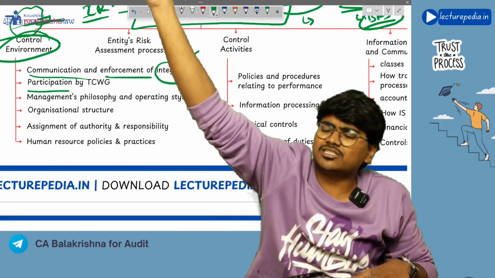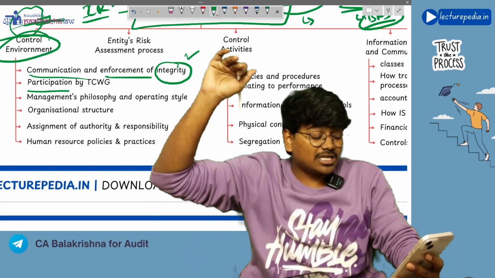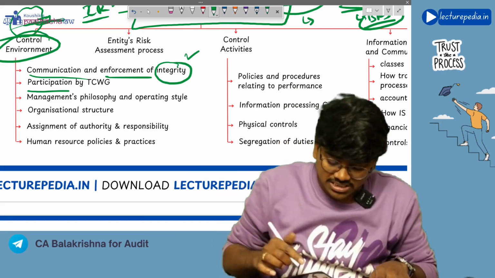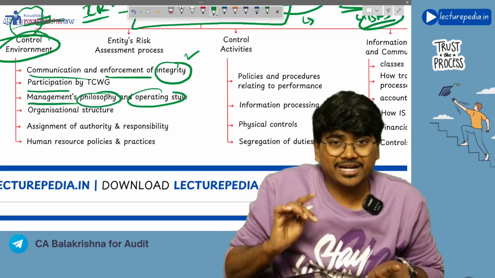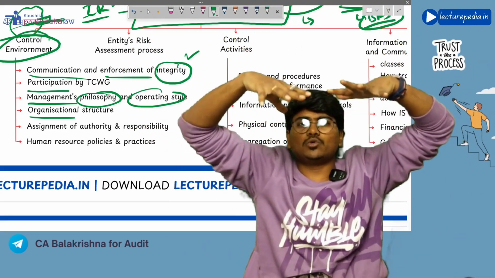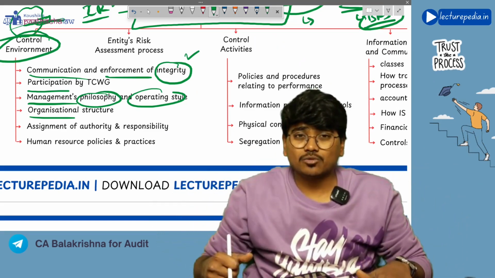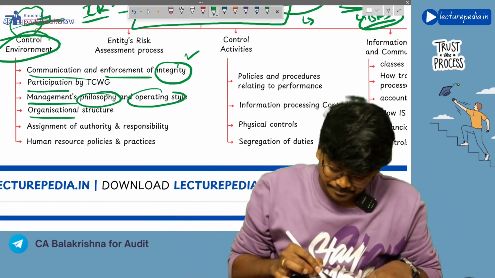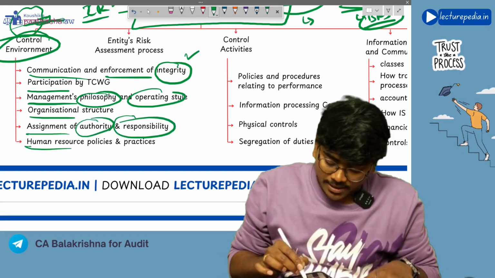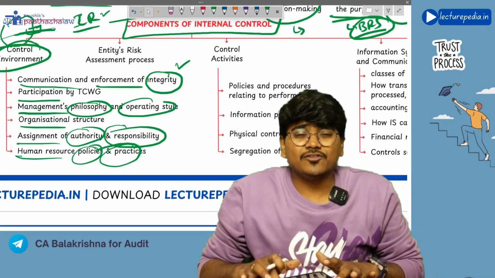Those charged with governance should not just tell the rules and ask the people to follow. Those charged with governance should also follow the rules. That is, there should be participation from those charged with governance. Next, management's philosophy and operating style. Organizational structure. What is the structure of the organization? Who is the top level management? Who is the middle level? Who is the lower level? That organization structure is also one of the elements of control environment. Next, assignment of authority and responsibility, human resource policies and practices. So all these are components of control environment.